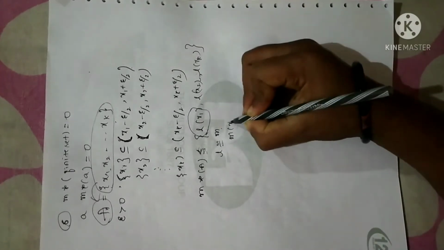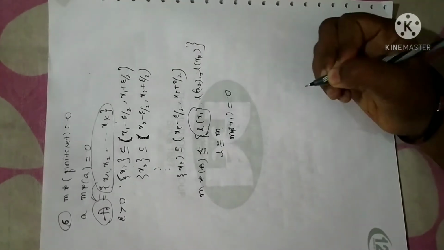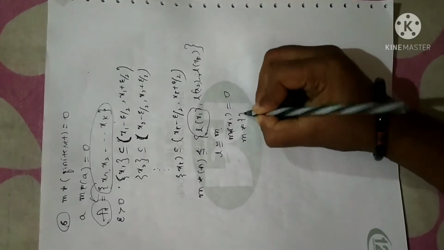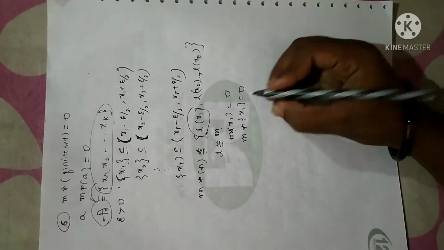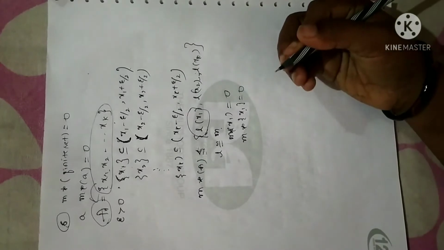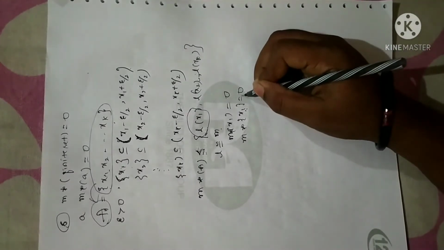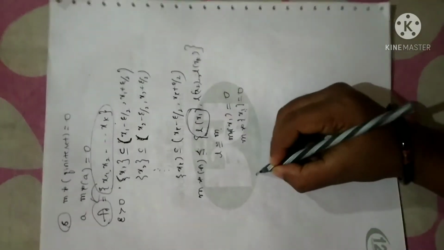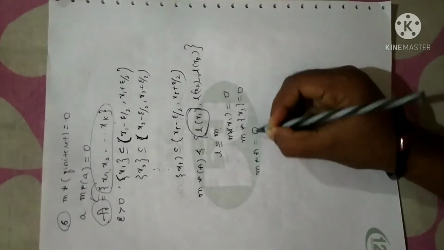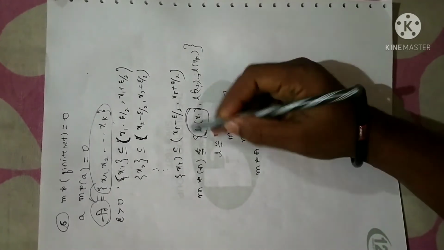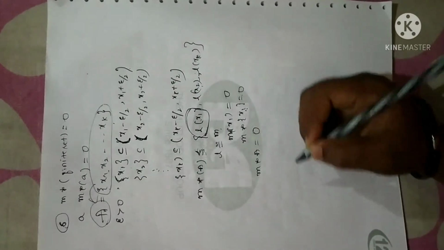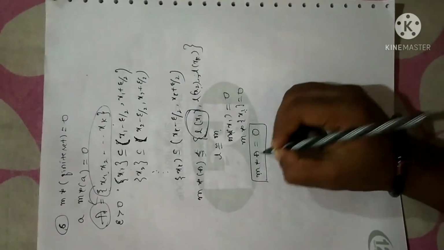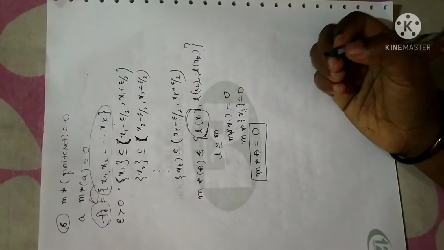So the measure of a single element is always 0. Or else I can write m star of a single open set will be equal to 0. A single element is also 0. The measure of a single open set is also equal to 0. So by that property I can say m star of A is equal to 0. Since the measure of each and every set inside this set is 0, m star of A will become 0. That is, remember, the measure of a finite set is always equal to 0.